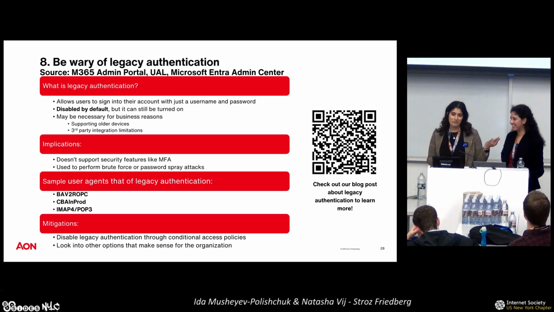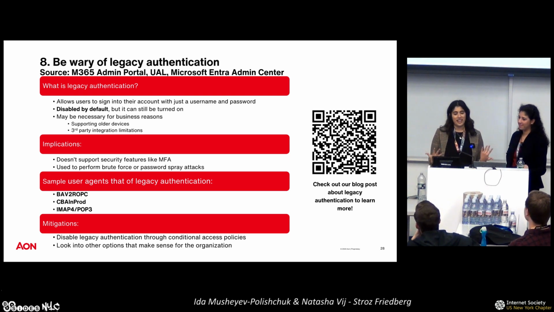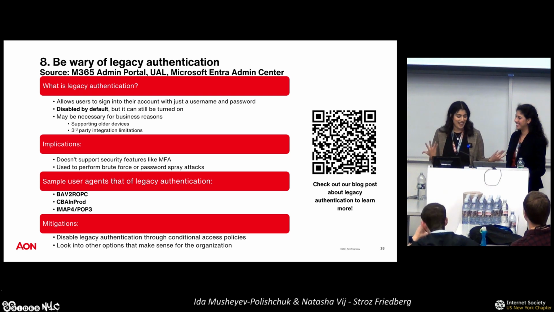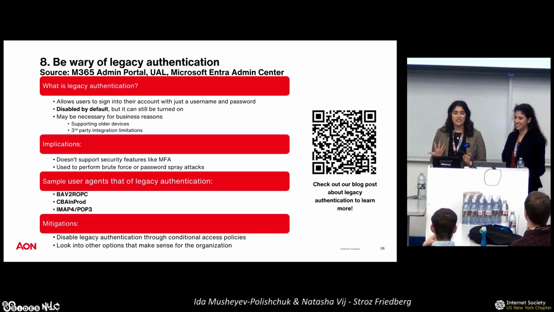You can get a pretty good idea about what legacy authentication looks like in real time. So with that, there are a couple of mitigations. Number 1, let's just disable legacy authentication in your environment. You can do this using conditional access policies to make sure that that is complete. If you do legitimately need it, again, I mentioned a couple of different reasons why you might need it, M365, I think, has pretty good documentation on other options for you that are just slightly even more secure than legacy authentication. Just anything that isn't just a username and a password would be really great when it comes to M365 investigations.